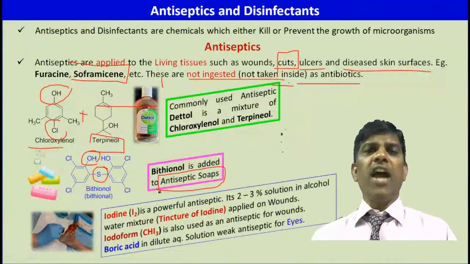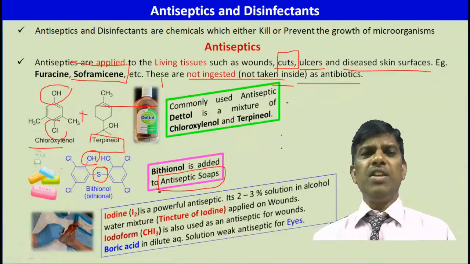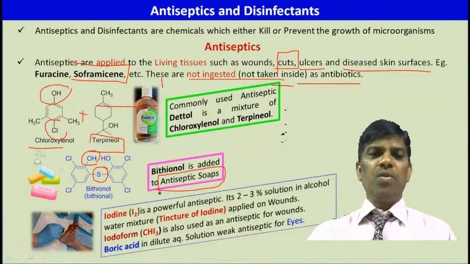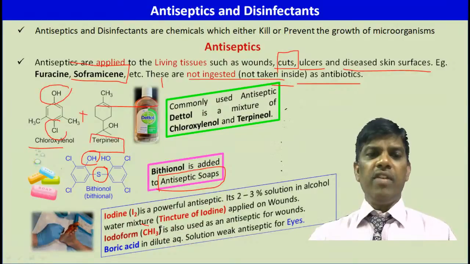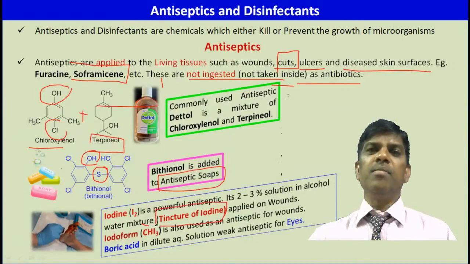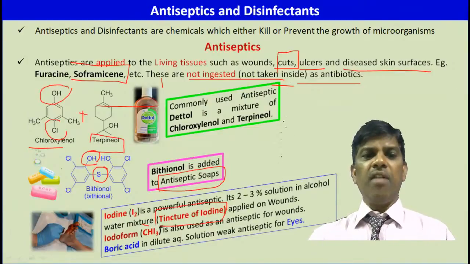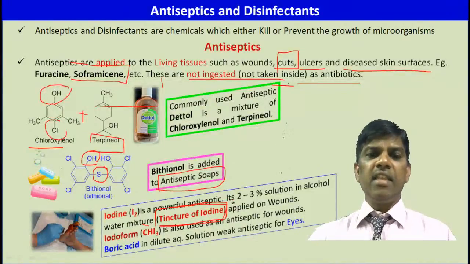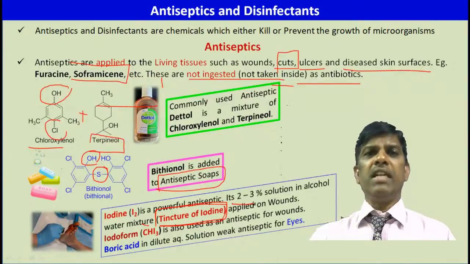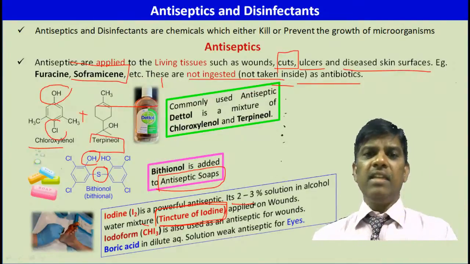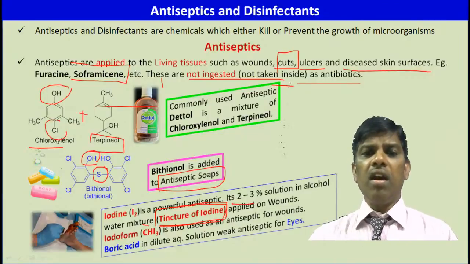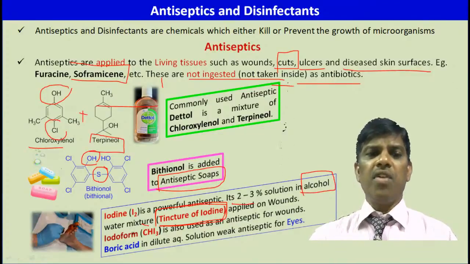Not only this, iodine is an age-old medicine used as an antiseptic. We get tincture of iodine. Now you will get betadine lotion and betadine solution. I am not sure I should take the brand name, but this betadine has iodine, and it acts as an antiseptic. So what is tincture of iodine? It is a dilute solution, just 2%. Take 2 grams of iodine, weigh it, and add it into a solution of alcohol plus water, that is, an ethanol and water mixture. You are going to get tincture of iodine.